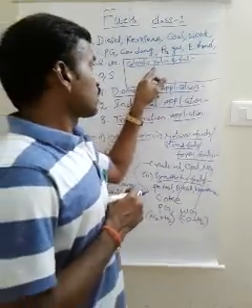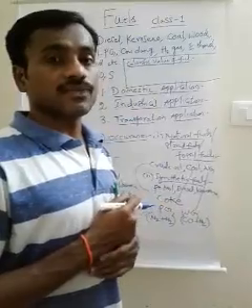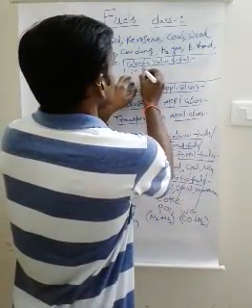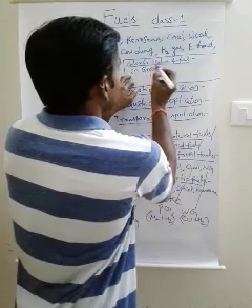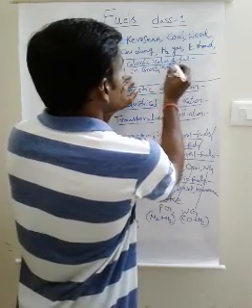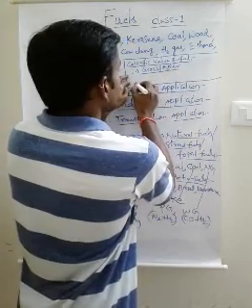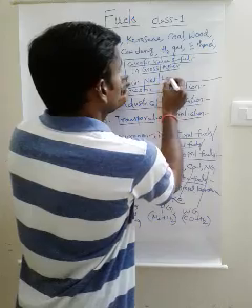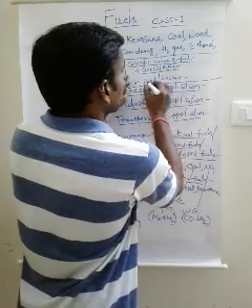The calorific value is again classified into two types: first, gross or higher calorific value; next, net or lower calorific value.